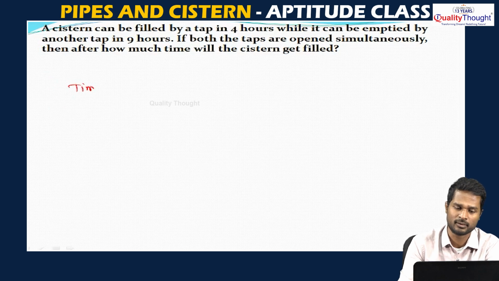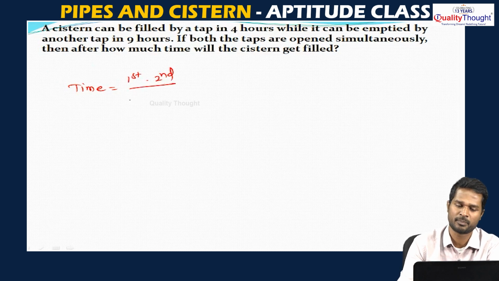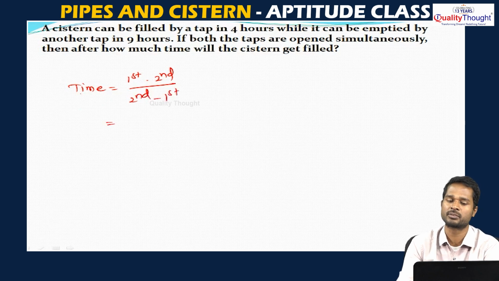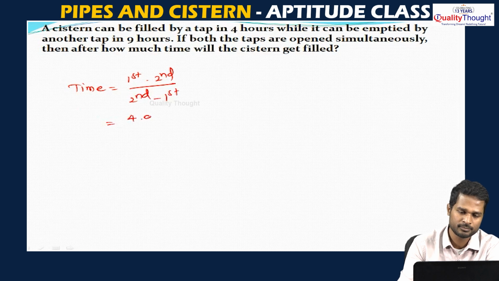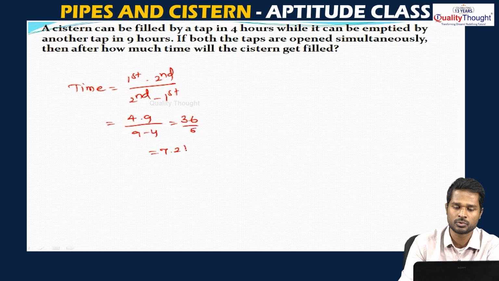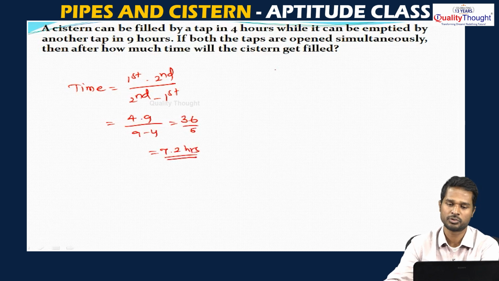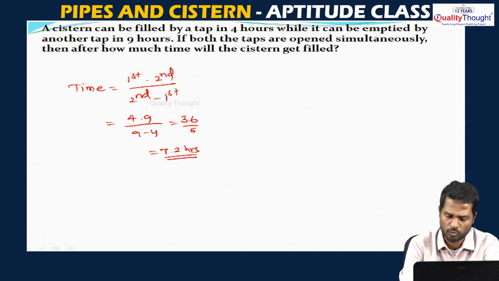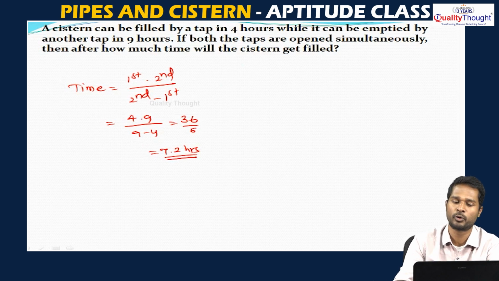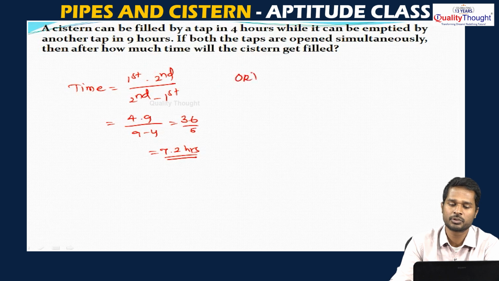The time required is x into y by x plus y. I mean, we can take first pipe into second pipe by first pipe minus second pipe, or second pipe minus first pipe, anything, because we subtract the lower value from the highest value. So, this is 4 into 9 by 9 minus 4. This is 36 by 5, which is 7.2 hours. So, if they are open simultaneously, the tank will be filled in 7.2 hours.